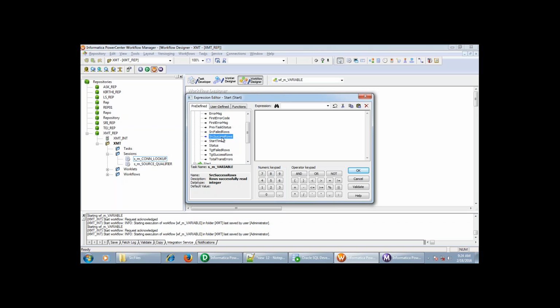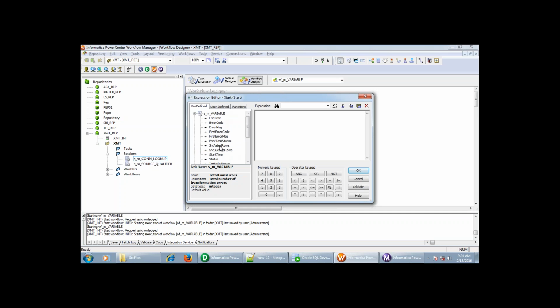For the success rows, it will store the number of success rows. For the start time, at what time it has been started. Status, whether it got succeeded or failed. If you have any target failure rows, it will store the number of records that have failed. Target success rows, the number of records that have been successfully loaded to the target. If you have any transformation errors, that count also will be stored.